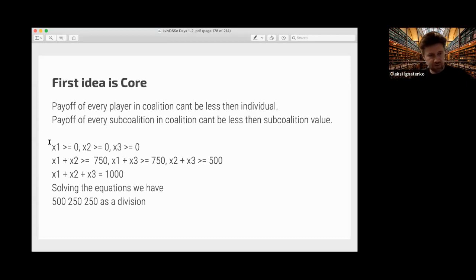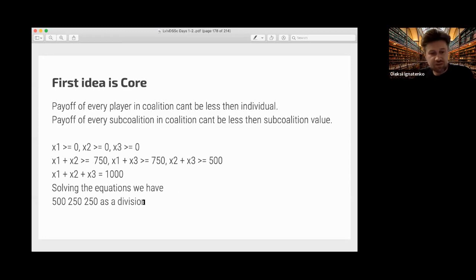So if we consider this equation, then we find that if x1 is the number of candies that the first player gets, x2 the number of candies that the second gets, and x3 the number of candies that the third player gets, then the sum of first and second should be bigger than 750, because they can do 750 alone, first and second. And first and third also, but second and third are less valuable because they have less money, so they can afford only 500.